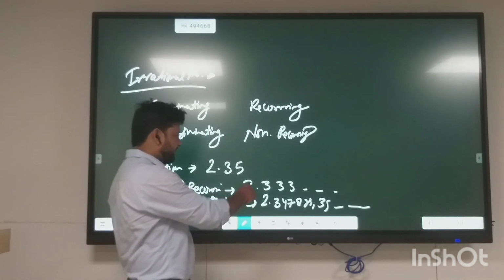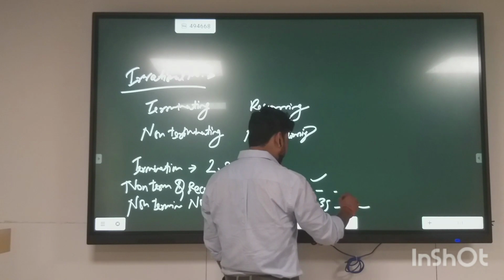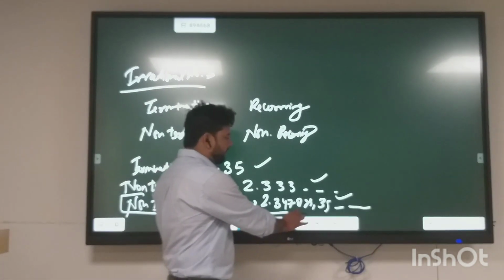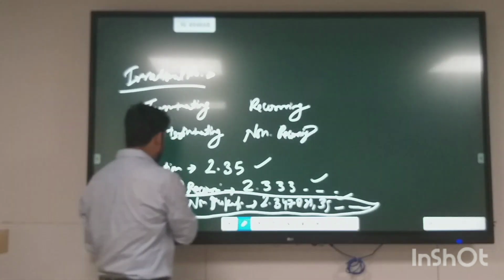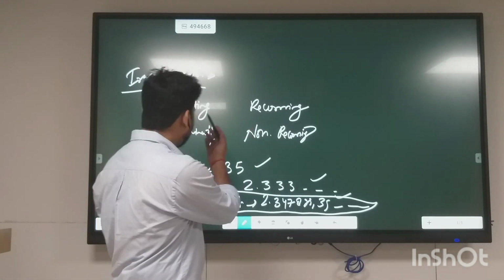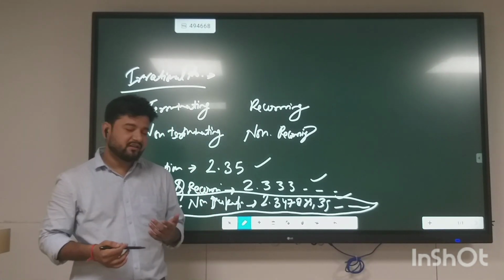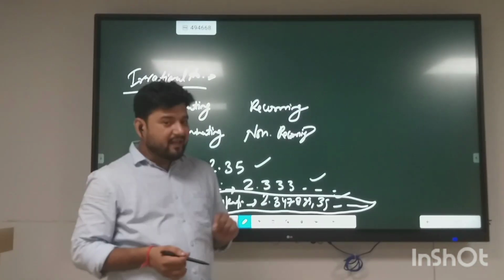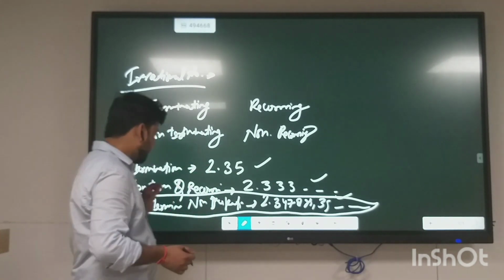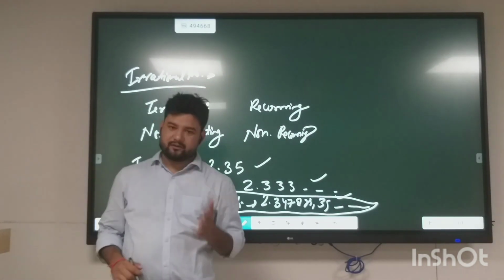So see the difference. The decimal expansion which is non-terminating and non-recurring is called irrational numbers. Rational numbers can be represented in the form of P upon Q, irrational numbers cannot be represented in the form of P upon Q, but they have a non-terminating and non-recurring decimal expansion.